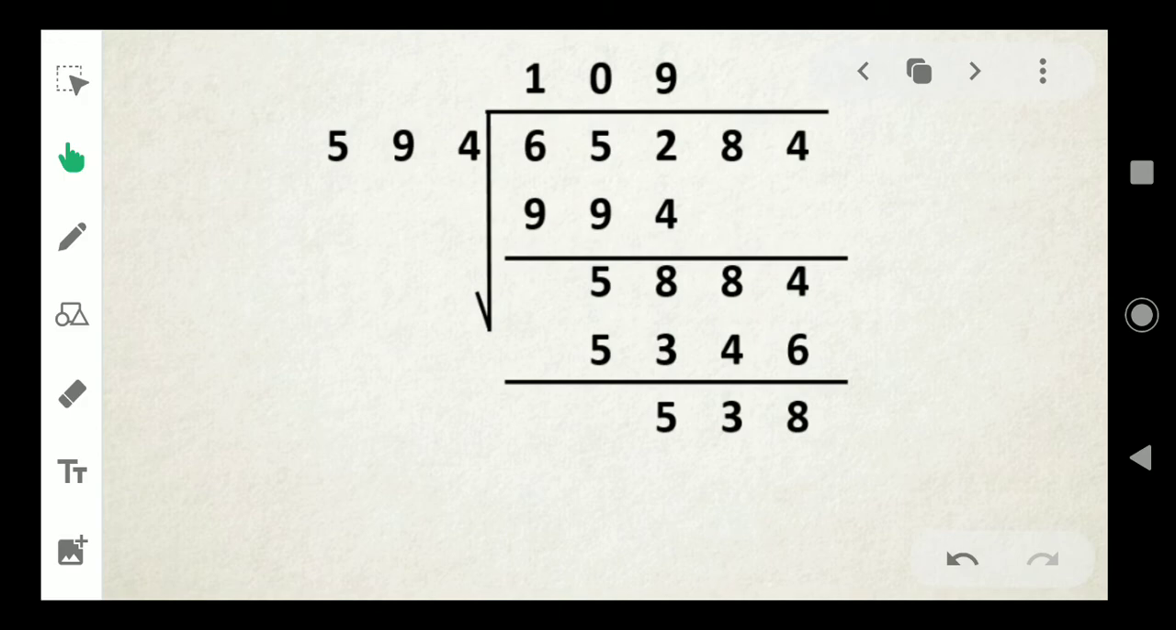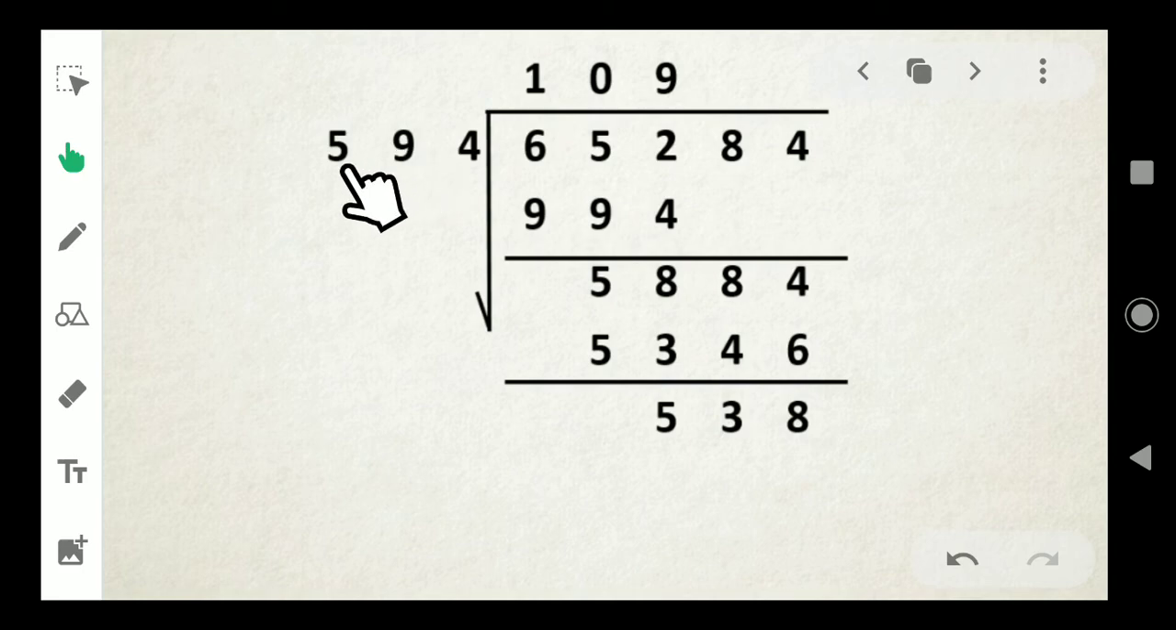And the next question is 65,284 divided by 594. So, first step, see the first three digits here, 652. In 652, how many 594 is there? Only one.